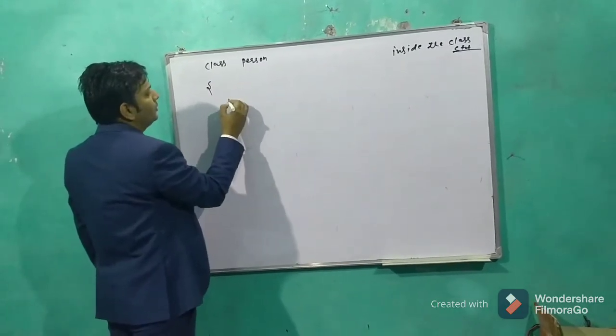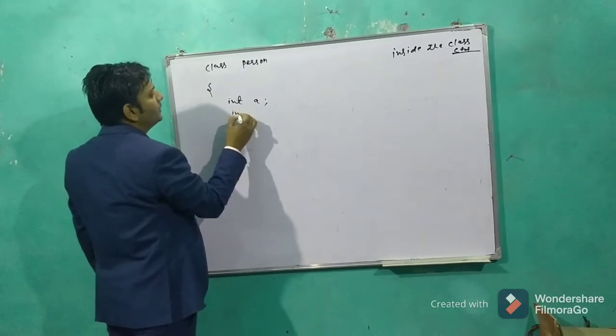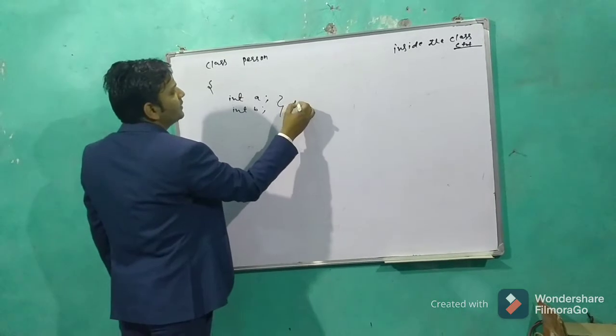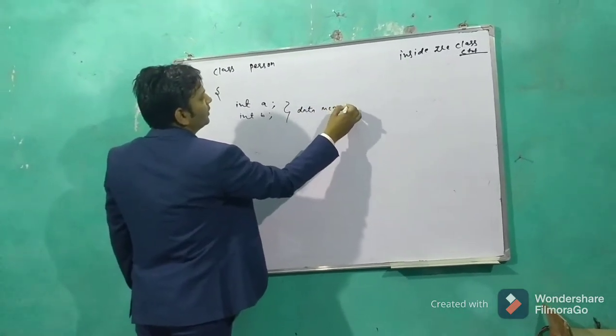So I'm going to write a program for the sum of any two numbers. I'm going to declare two variables, int a and int b. These are my data members.